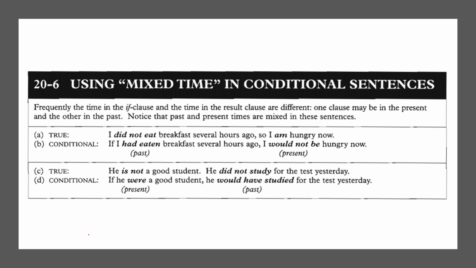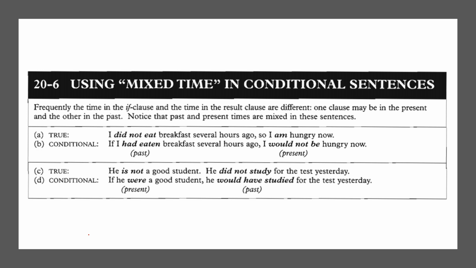So I am hungry now is in the form of simple present. For the conditional if, it must be in the form of simple past. For the simple past in the if clause, the result clause must be in the form of past future. So it must be in the form of I would not be hungry now.